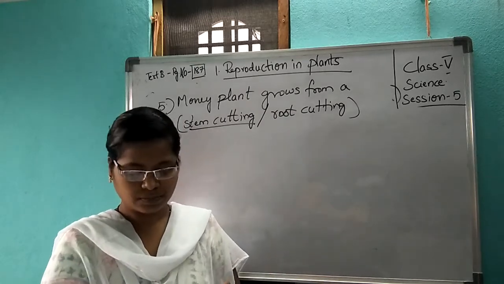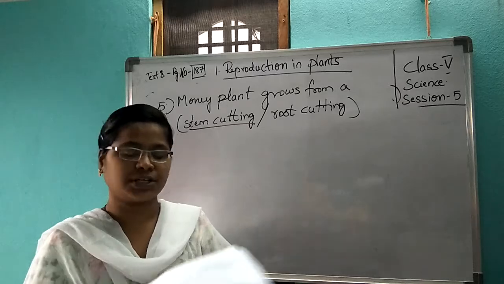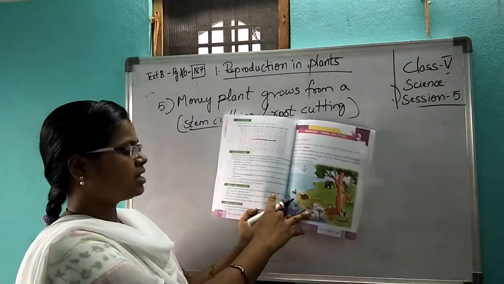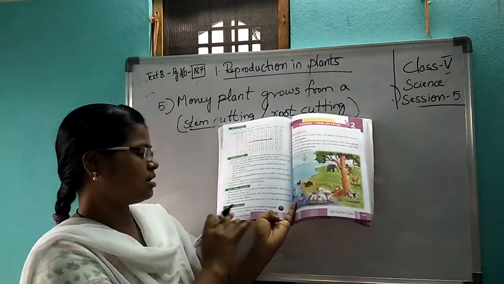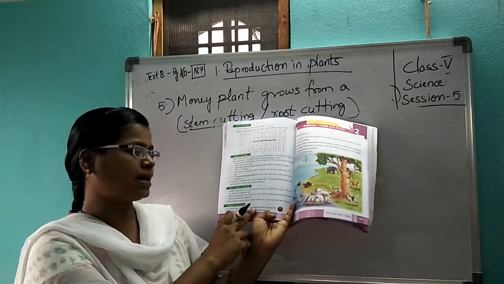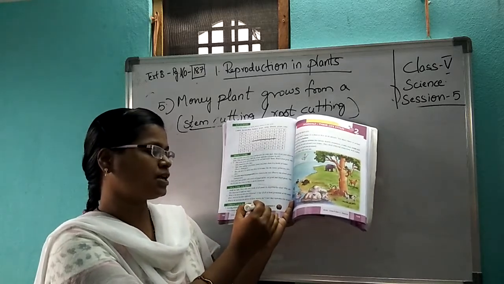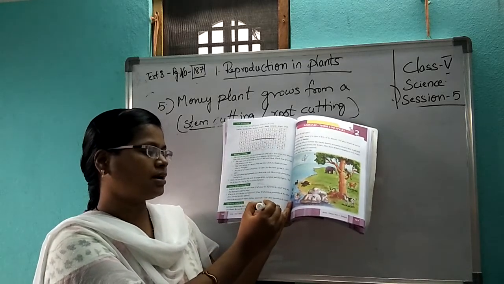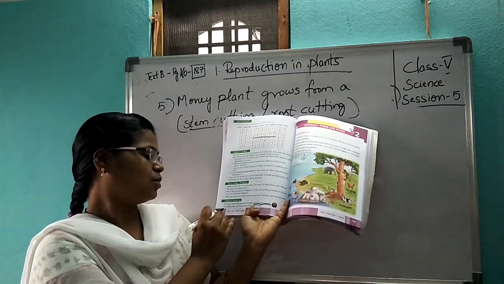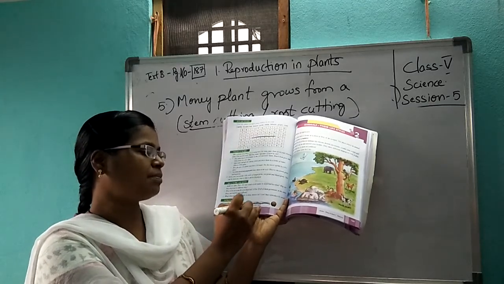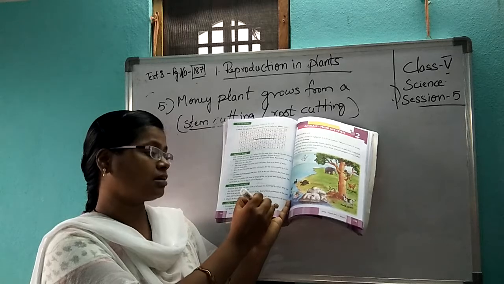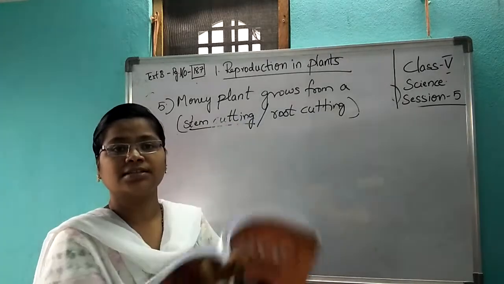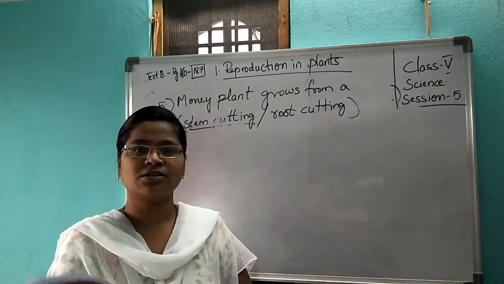Now improve your GK. See the last one, ma. Growing of plants from a plant part is called vegetative propagation. Underline this. Very important. Coco de mer, the seed of a palm tree, is the largest seed. Which is the largest seed? We are reading about seeds now.